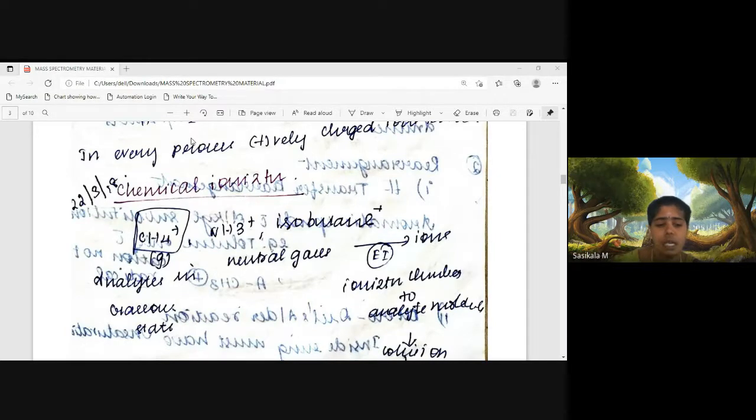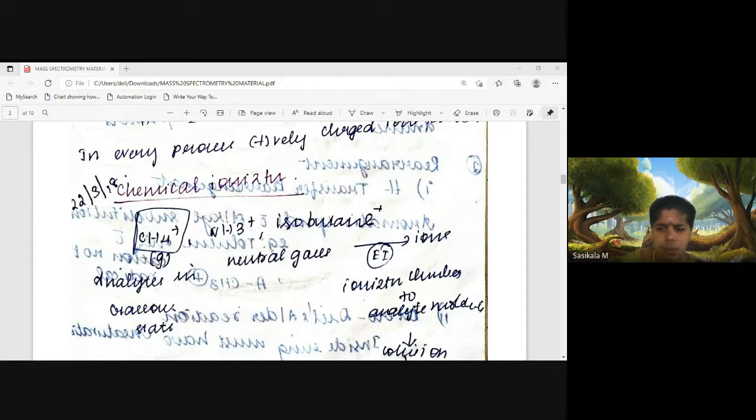So between carbon number 2 and 3 bond breakage occurs, and from the fourth carbon, that is the gamma carbon, one hydrogen will be transferred to the functional group. That is the reaction that occurs in McLafferty rearrangement to give the McLafferty ion, and this ion also will be detected in mass spectrometry.